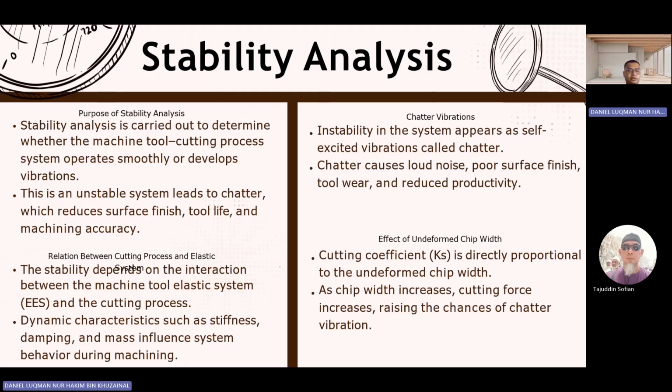When the vibration increases, it is directly caused by the width of the chip, because the wider the chip, the more force we need, and more force makes the system more elastic and raises the chance of chatter vibration.